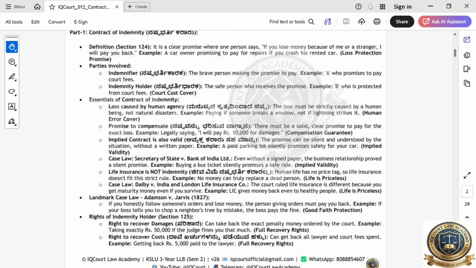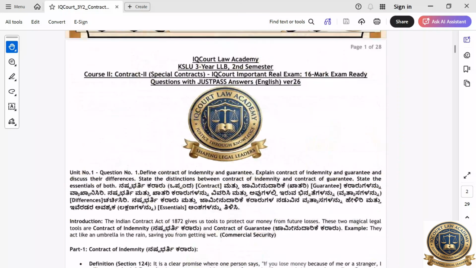So just spend some time. See, if you are not able to remember Adamson v. Jarvis, at least write as per the Adamson case law. Otherwise, write as per the supplemental judgment. Otherwise, you write A and B. A sold the item to B, B sold the same. Like that, you can just write the example. Okay. All the best for your exam.